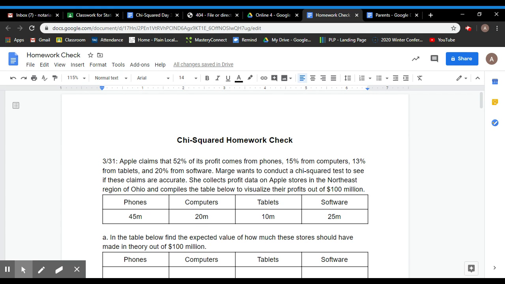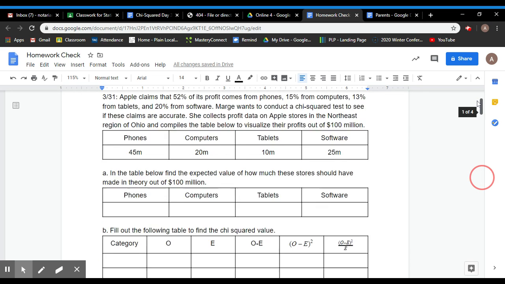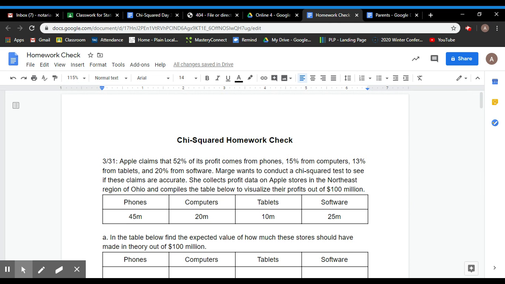So what I did is from the past 3 homeworks, I just chose one problem from each, and I'm going to go through and do those. Probably a video or 2 per question. So this first question I'm going over was on the 331 assignment.